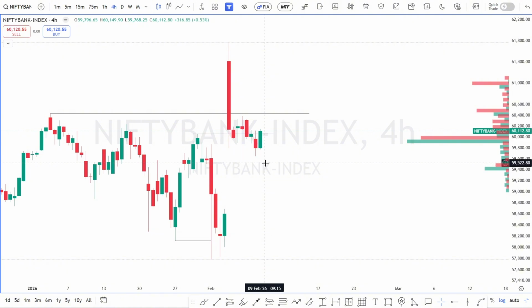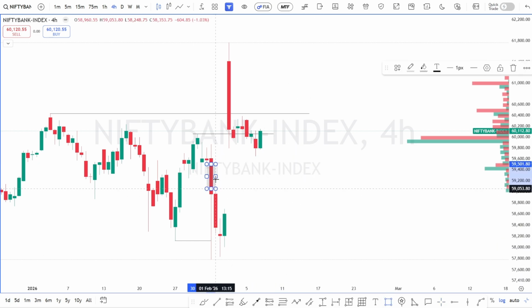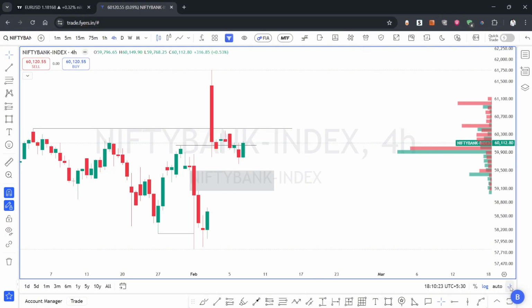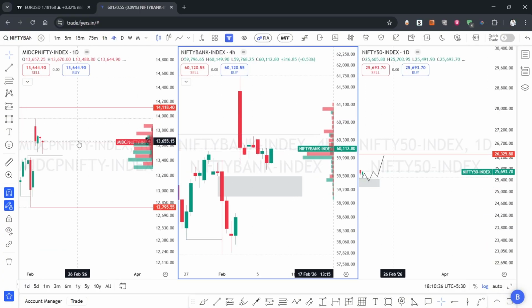We can expect a little bit of a pullback around this 4 hour fair value gap. Okay, making lower highs and lower lows, leaving behind buy side liquidity, and then after lower time frame confirmation like SISD or market structure shift, we can look for our trade setup. Okay, so that's it for the Indian markets.